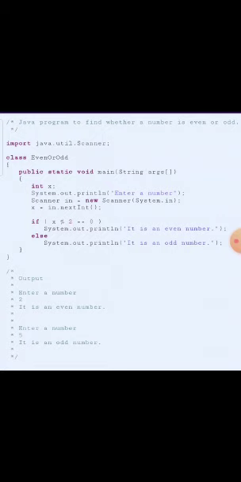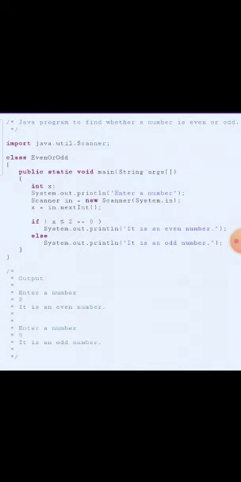Then in the next line we write System.out.println, enter the number, and then Scanner in is equal to new Scanner, in the bracket System.in, and then x is equal to in.nextInt. Then we break one line, and we write if x modulo 2 is equal to 0, then System.out.println it is an even number.